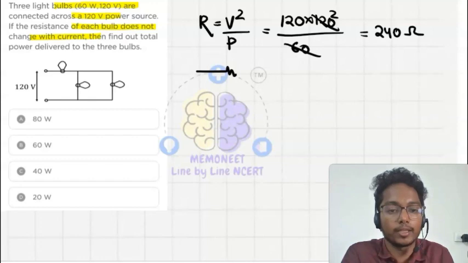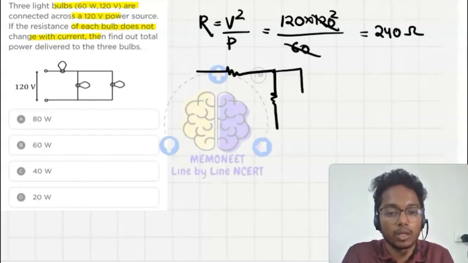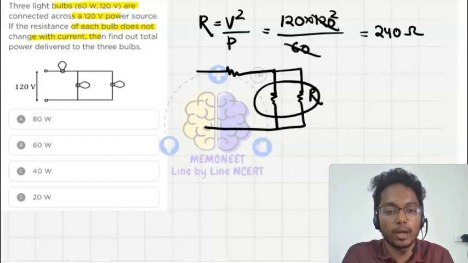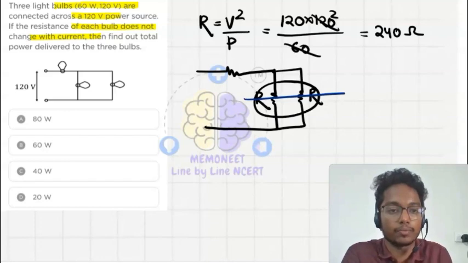So I have this type of setup, where these two are in parallel and having equal resistance. So what will be the net equivalent resistance of these two?